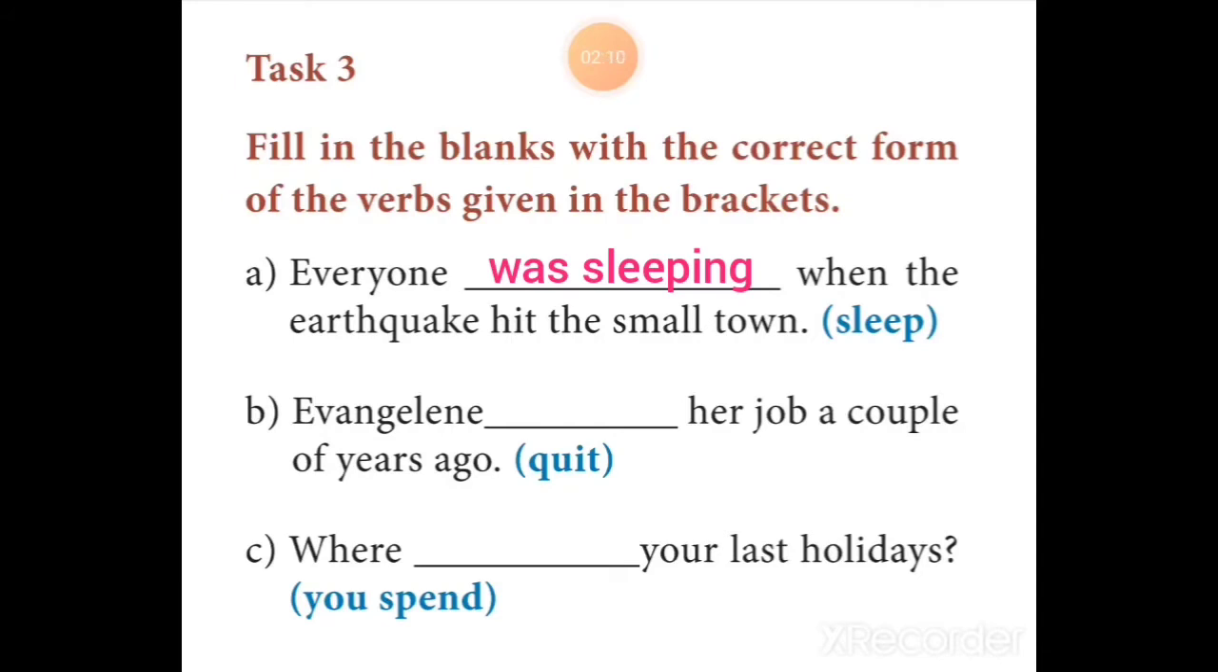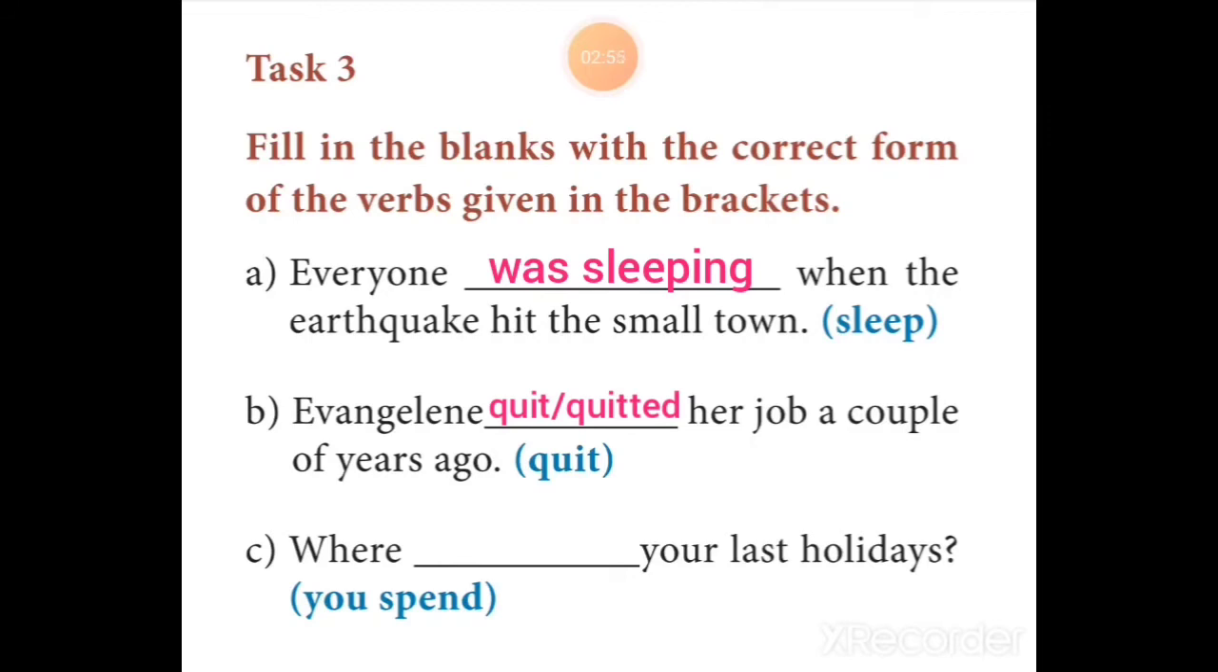Evangeline dashed her job a couple of years ago. The V1 is quit within the brackets. In this sentence, the phrase which acts as keyword is a couple of years ago, and the keyword is ago. It indicates past, and so it should be expressed using past simple. So the answer is quit, that is the V2 of V1 quit. Another variant is quitted. So there are two answers. You can write quit or quitted.